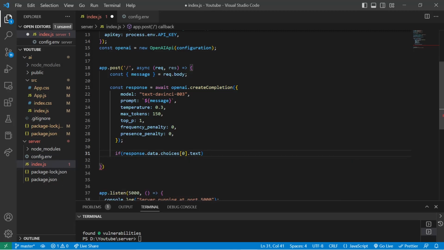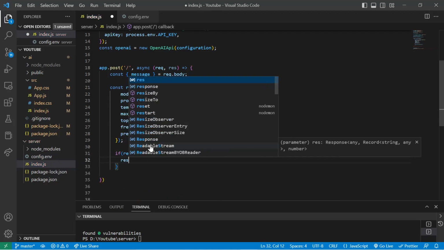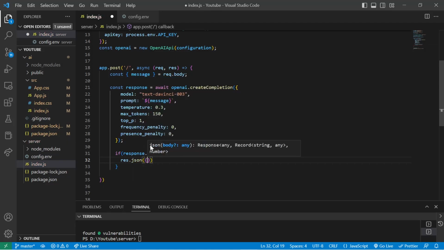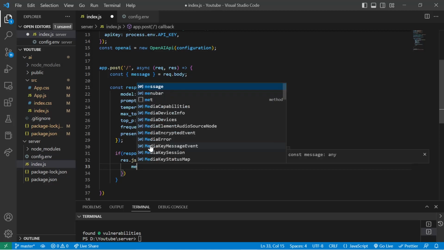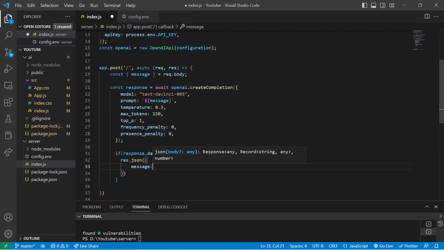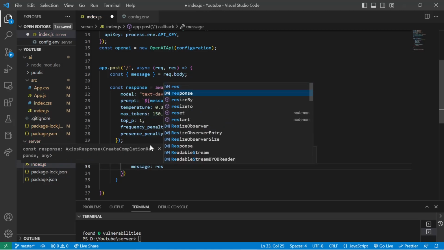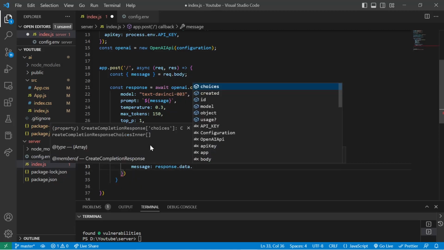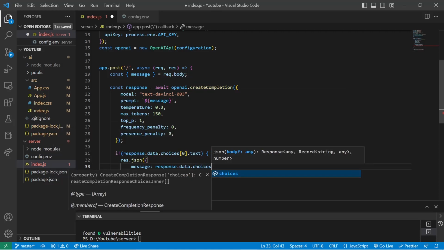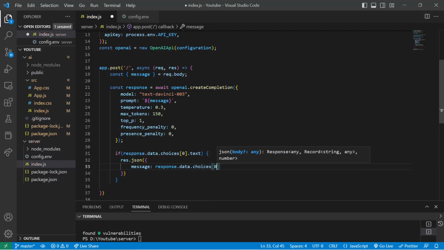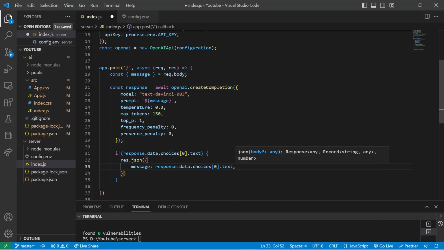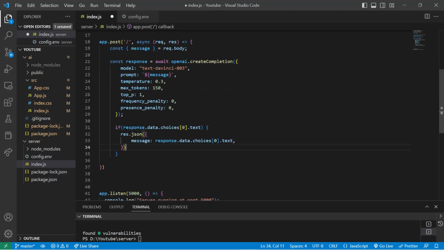If this exists, then in res.json we're going to do message. We'll set message to response.data.choices at index 0 .text. Okay, we'll set this, and I think we are almost done.